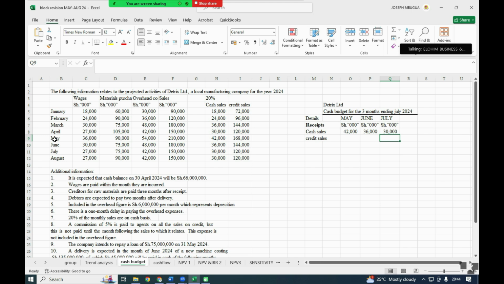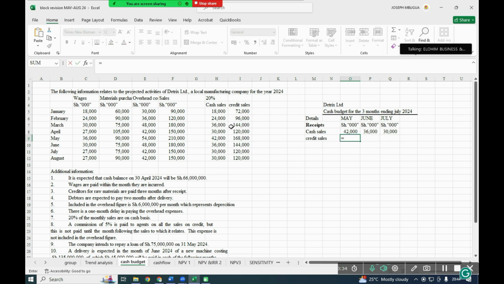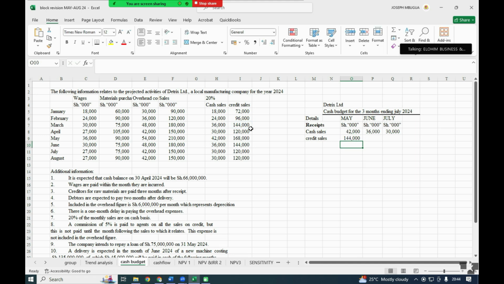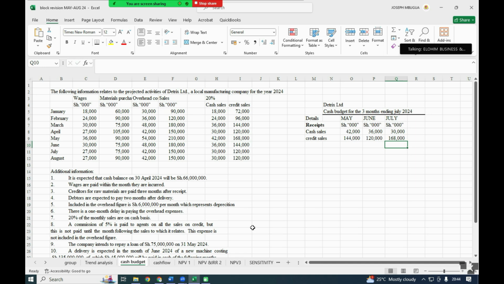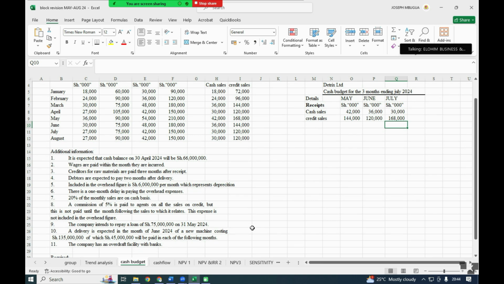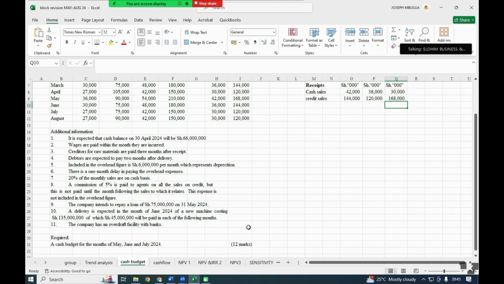So the one for March, we receive it in May. March is 144, June we receive 120, and July we receive 168, 2 months after the delivery. That is when we are receiving the debtors, which we are referring to as our credit sales, because debtors arise from the credit sales. And we did not have any other income.